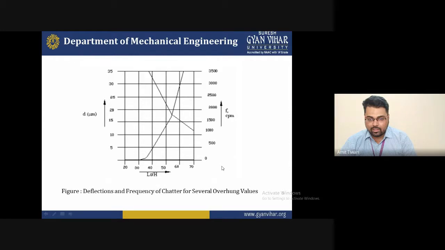With the help of this graph, I'm just showing you simply that if you are increasing the speed, that is the cutting speed, and in terms of frequency, we can say this. But at that time, you also know the deflection is also increasing. So this is not a required condition for increasing the cutting frequency or cutting speed. The deflection also increases. It is not required because this is wastage, this is loss of product, this is loss of money, this is loss of time saving.